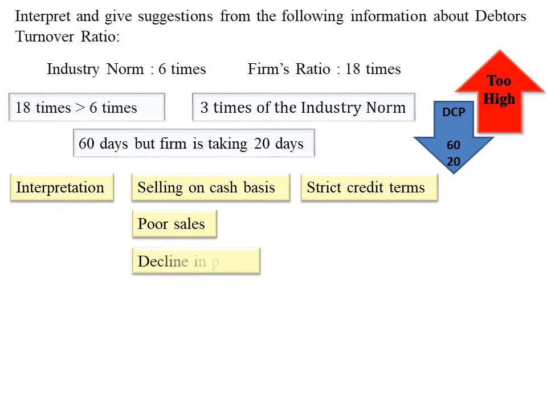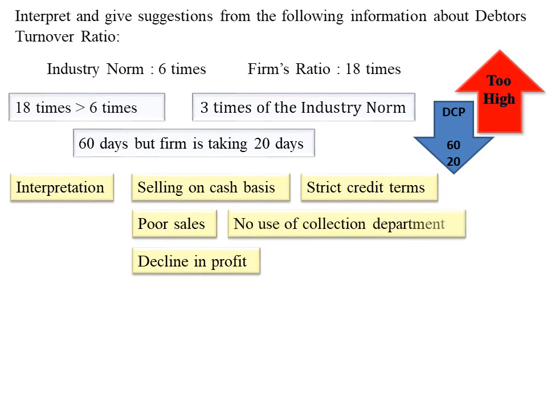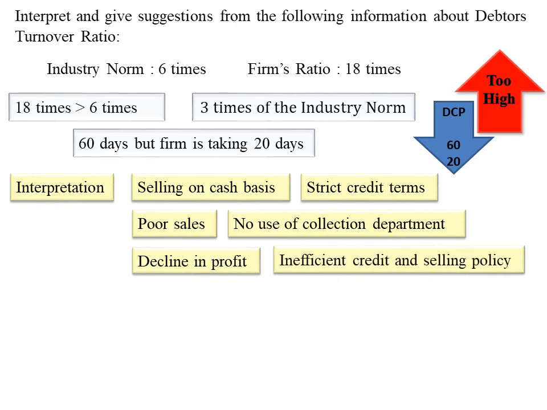Poor sales lead to decline in profit. It also indicates that the sales department is ignoring the importance of the collection department as a firm is not selling goods on credit. Overall, we can say it indicates inefficient credit and selling policy.